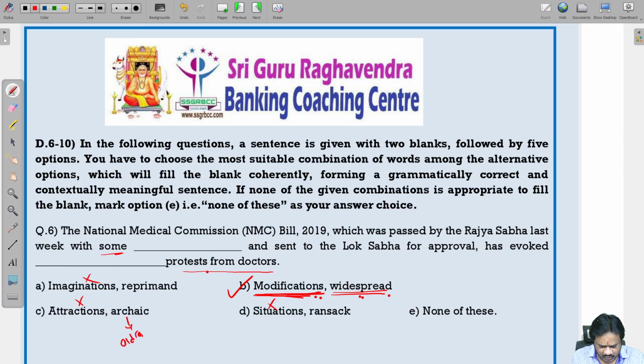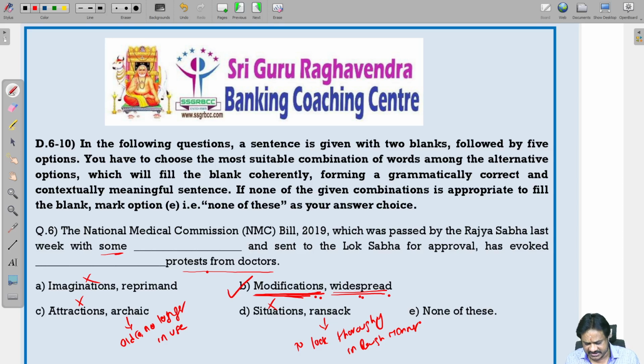Archaic means old and no longer in use. No longer in use means archaic. What is the meaning of ransack? Ransack means to look thoroughly, in a rough manner. So, to look thoroughly in a rough manner is nothing but ransack.